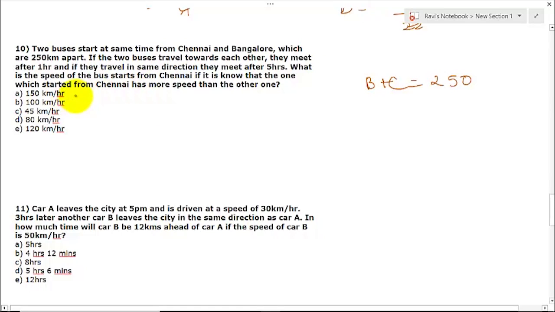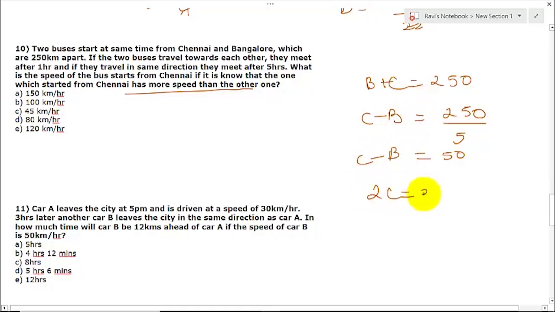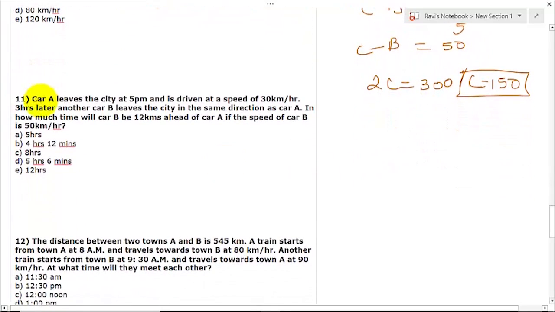Again, what is the speed of the bus from Chennai, if it is known that the one which started from Chennai has more speed? So C minus B will be 250 divided by 5, that is 50. Now, to find the speed of the bus from Chennai, you have to add these two, that is 2C is equivalent to 300. So C is 150. So what will be your solution? A, 10A.